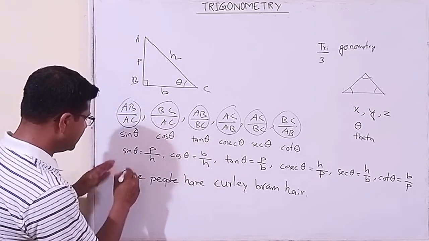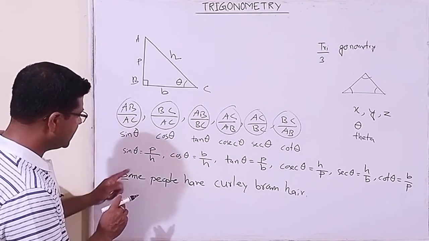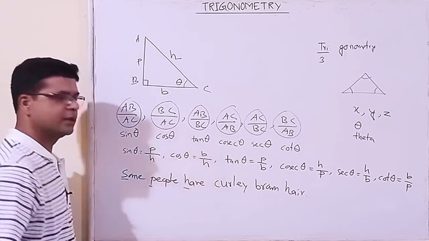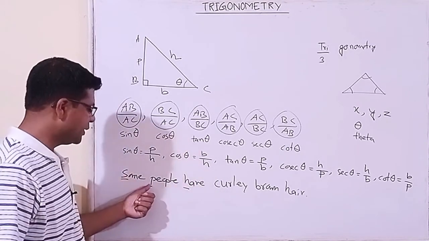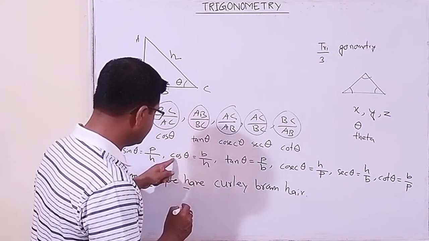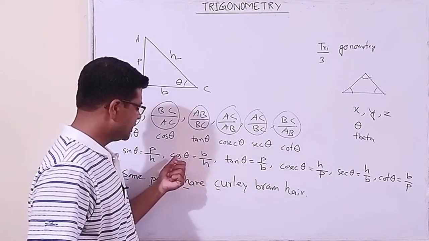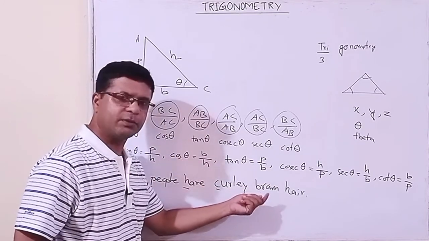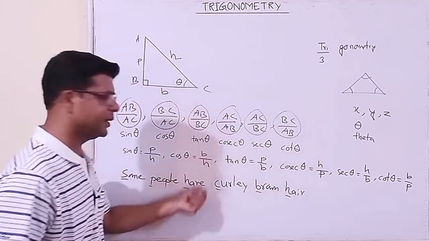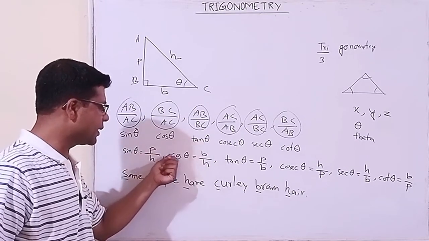Here you see sin theta: S for sin, S for some. Sin theta means perpendicular by hypotenuse, so by this we can learn. Then cos theta: C for cos, C for curly. The next word is brown, so cos theta is B by H. Some people have curly brown hair.